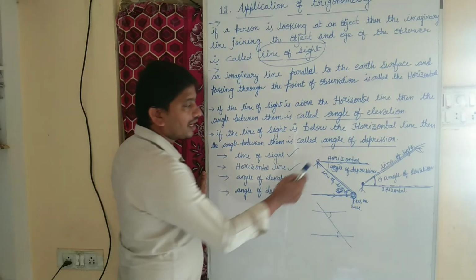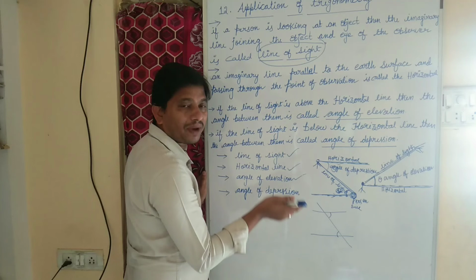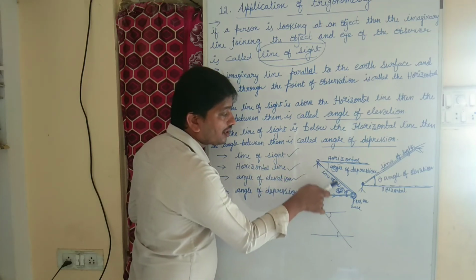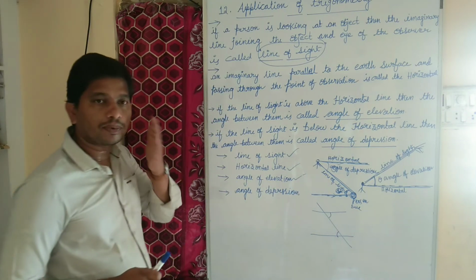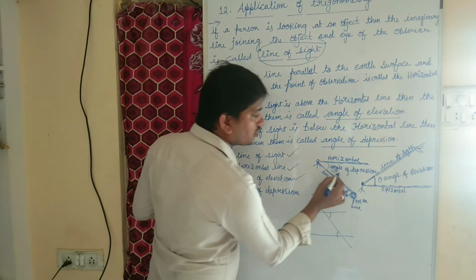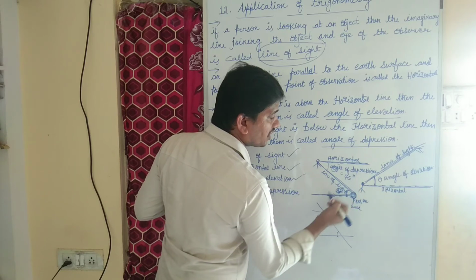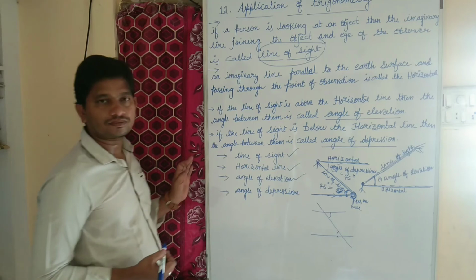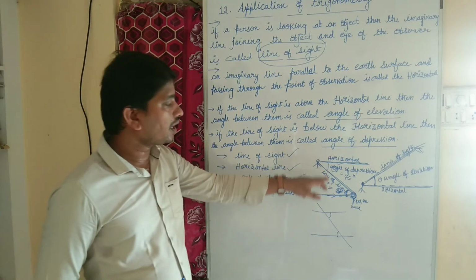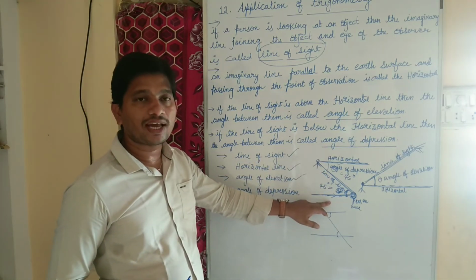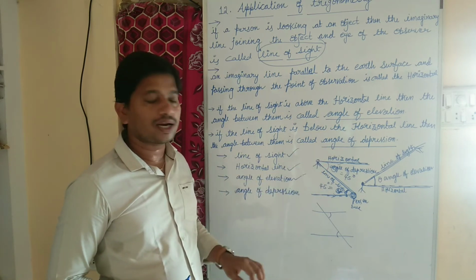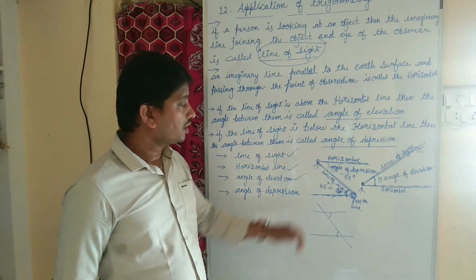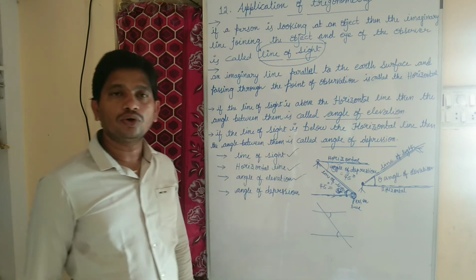When two parallel lines are intersected by a transversal, a pair of alternate interior angles are equal. Suppose the angle of depression is 45 degrees, theta equal to 45 degrees, then the angle of elevation is also 45 degrees, because these two lines are parallel to the earth surface and the line of sight is our transversal. So the angle of elevation must be equal to the angle of depression.